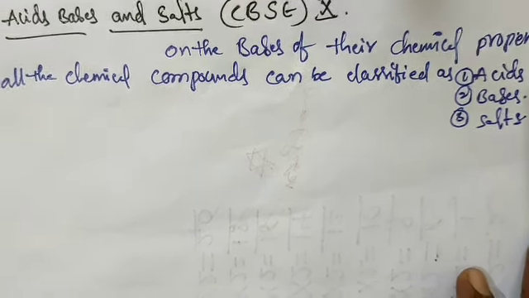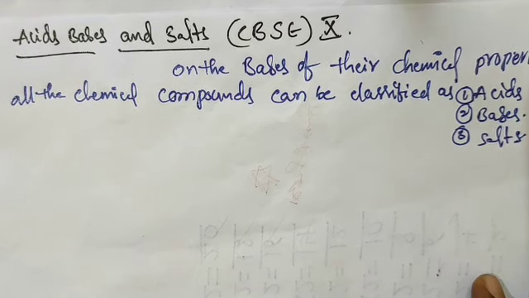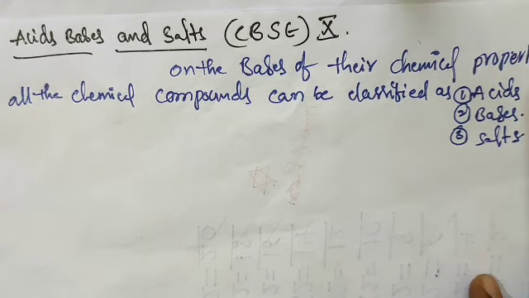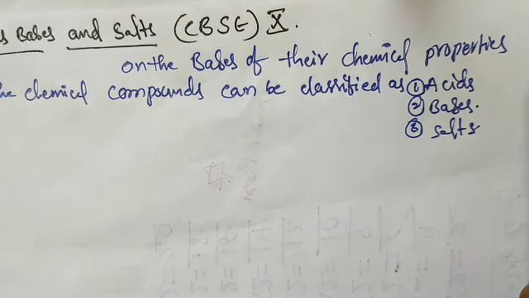So in nature, entire chemical compounds on the basis of chemical properties are classified into three categories: acids, bases and salts.